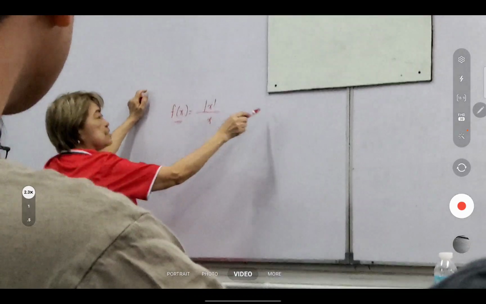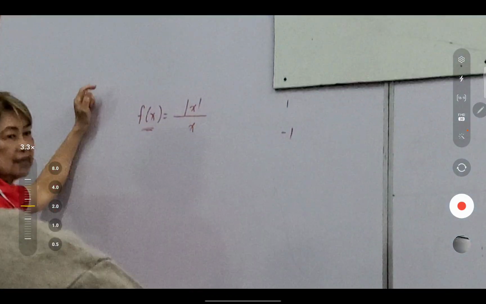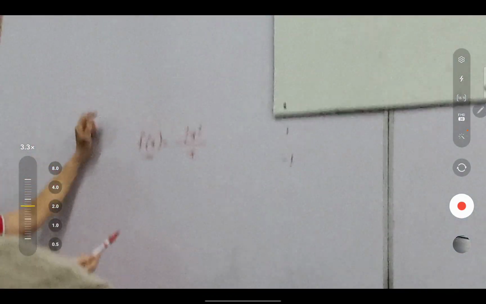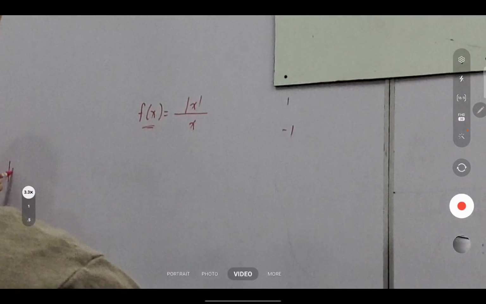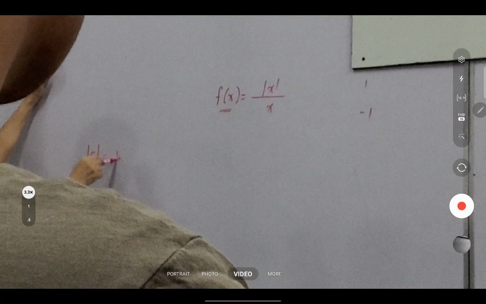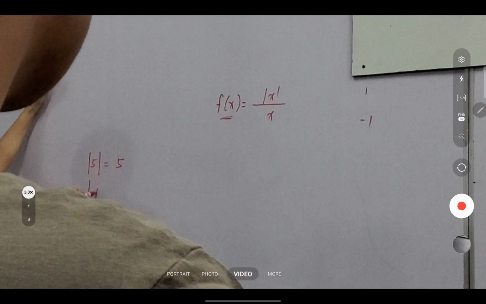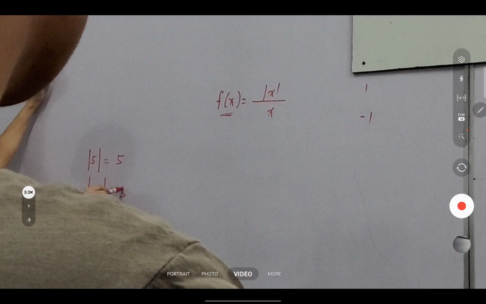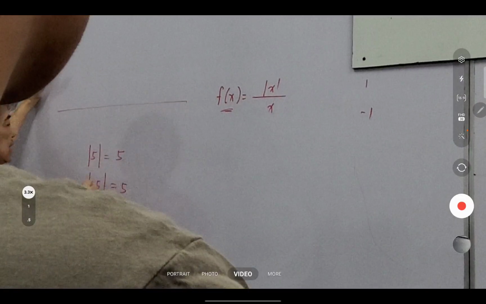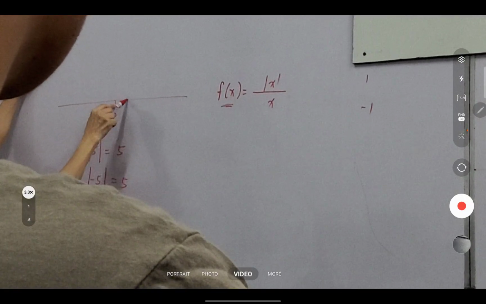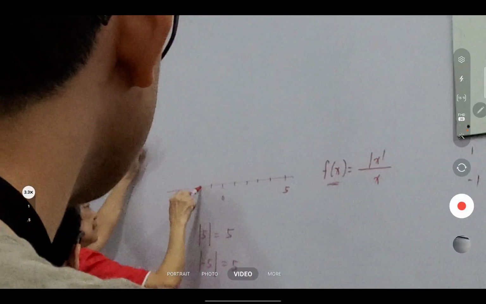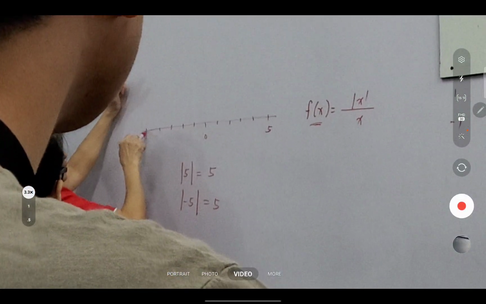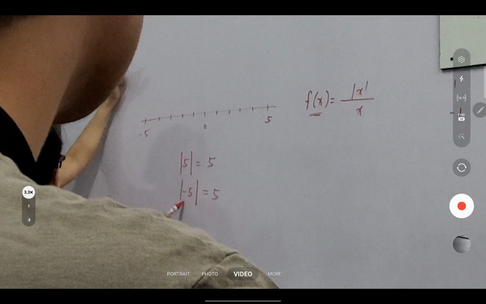If say you're asked to find the absolute value of 5, it gives you positive 5. What's the absolute value of negative 5? What we actually do in finding the absolute value of negative 5 is to find the distance of negative 5 from what? From 0.